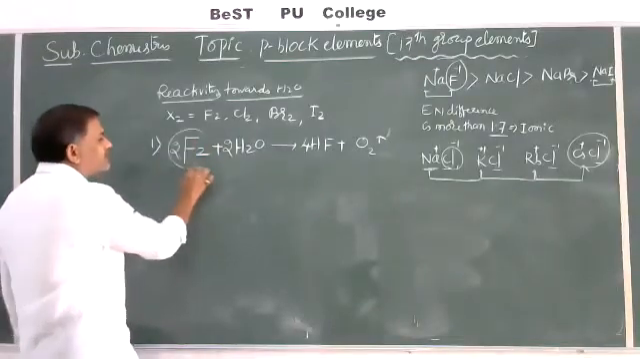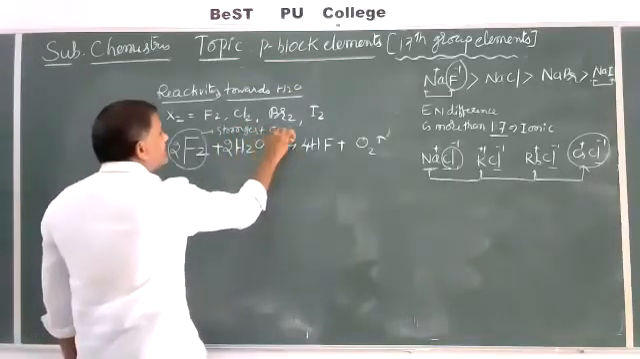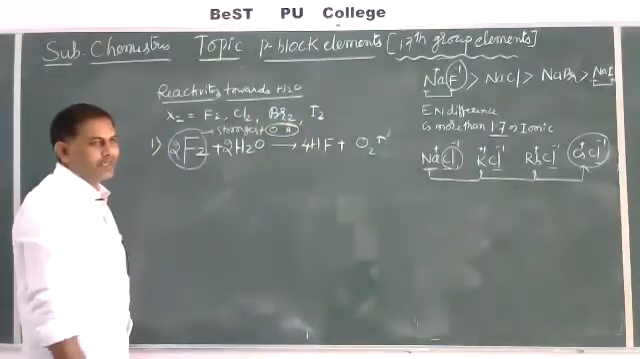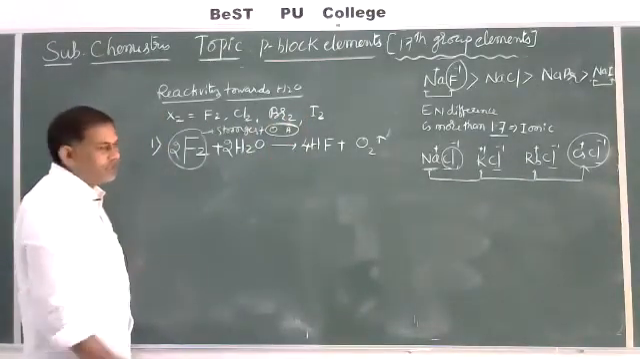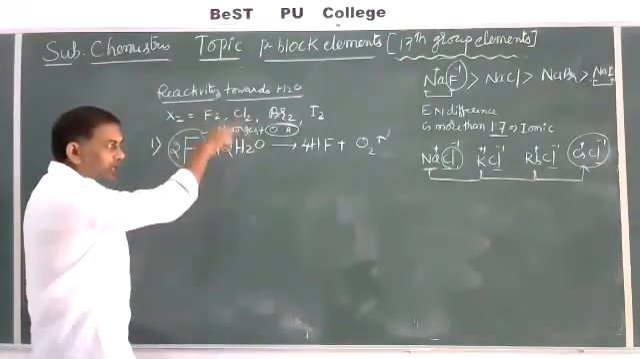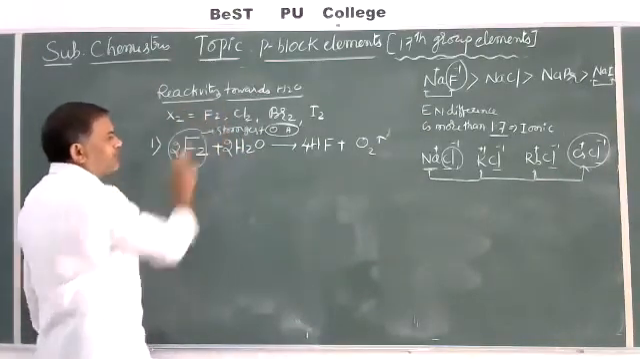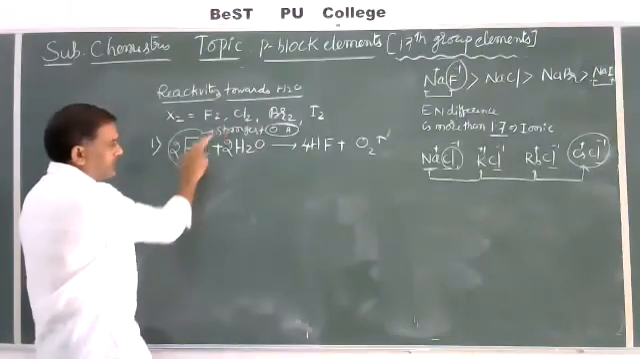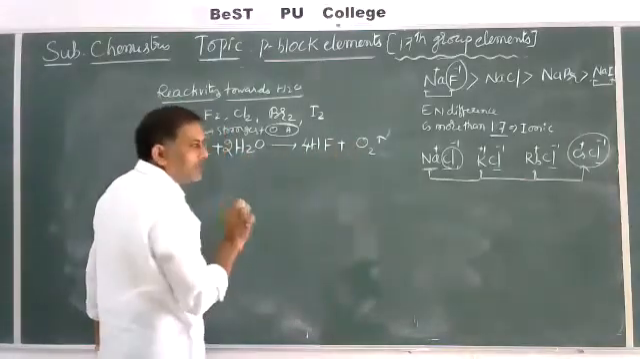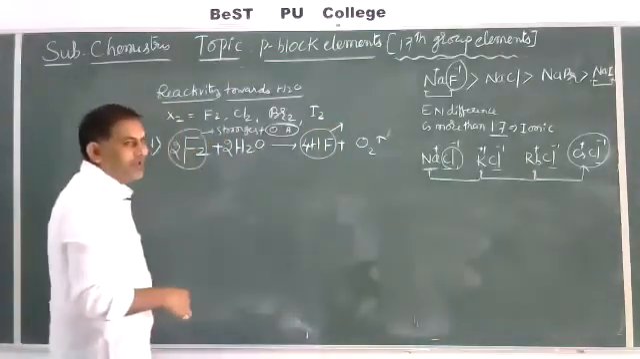Here the fluorine acts as the strongest oxidizing agent compared to chlorine, bromine and iodine. I explained oxidizing power already, but this reaction was not mentioned in the last class, because I want it here under chemical properties. So under chemical properties, reactivity towards water, fluorine acts as the strongest oxidizing agent. It oxidizes water to oxygen and it gives only one type of hydrogen halide, hydrohalic acid.